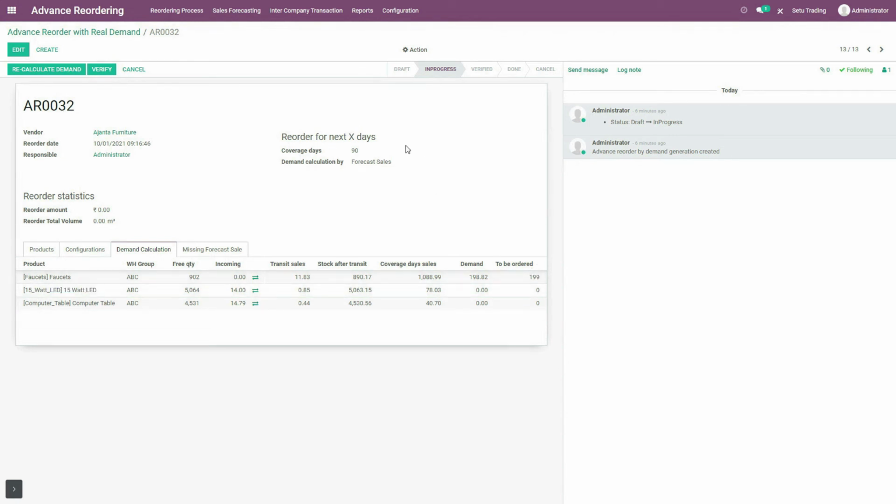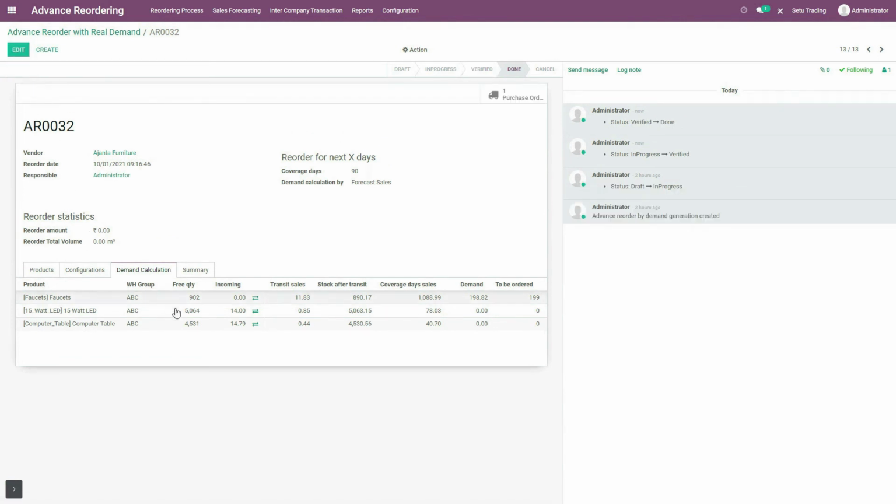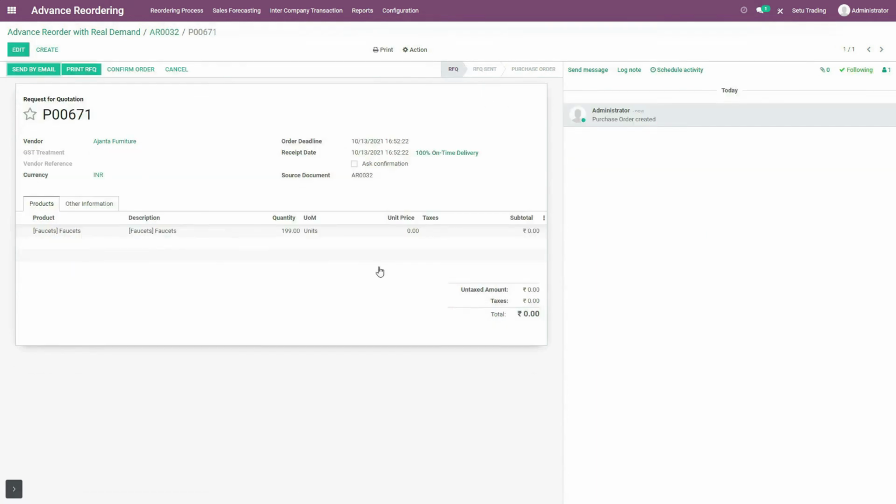So the forecast sales method again will help you to keep the optimum inventory of stock in your warehouses. And now if I verify it and create purchase order, then you can see over here that if I switch to this purchase order, only faucets were supposed to be placed for order, and for the quantity 199. So purchase order of only this product will be created. Well, again, the further procedure of this functionality is the same as the purchase of Odoo.